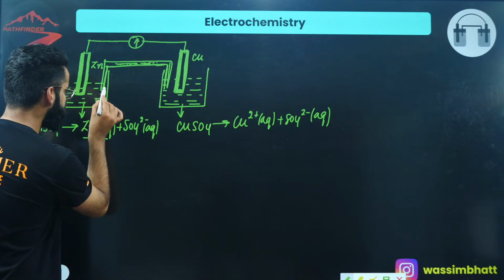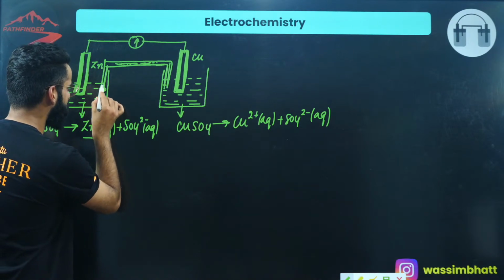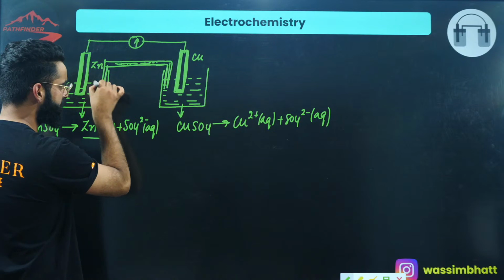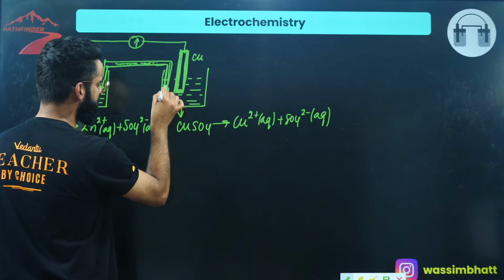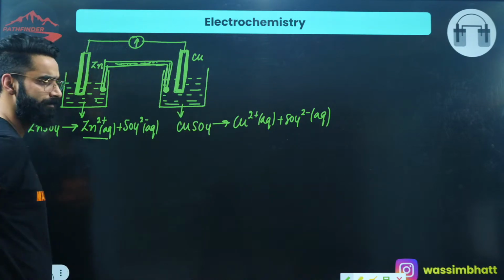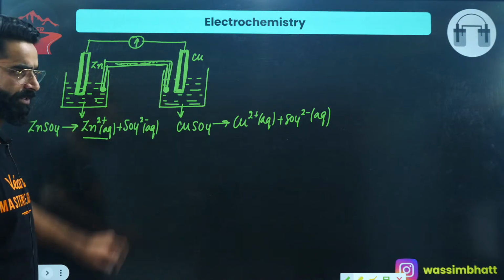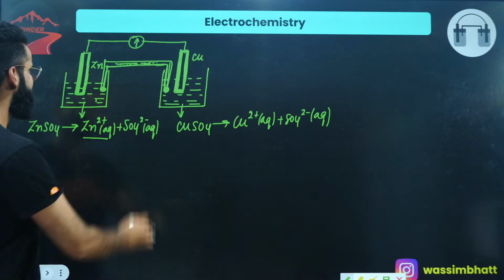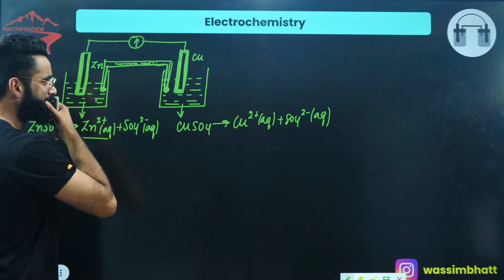Over here, I'm keeping two cotton balls. This is one cotton ball which I'm keeping on this side of the inverted U-type tube, and one more cotton ball which I'm keeping on this side of the inverted U-type tube, right?